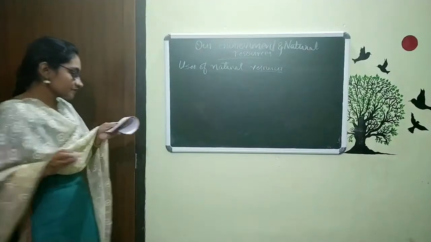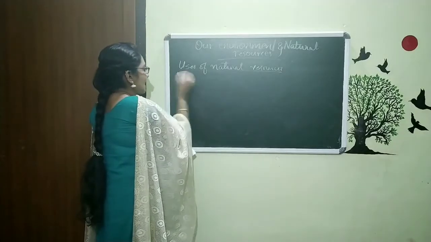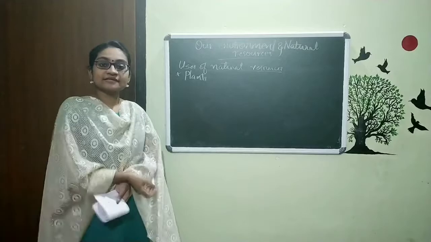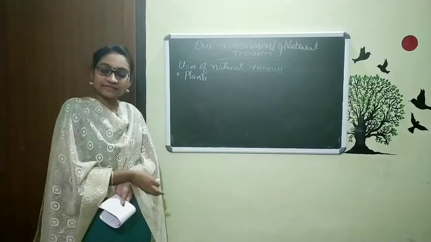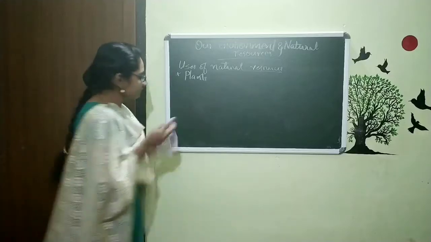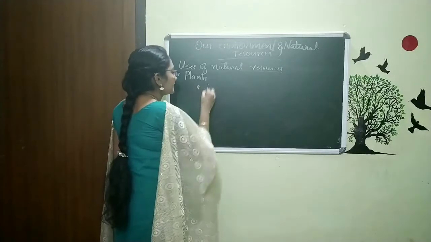Uses of natural resources. The first thing is plants. How are these plants helpful? Actually, you can say the answer. These plants provide us food. The first thing is, they provide us food.